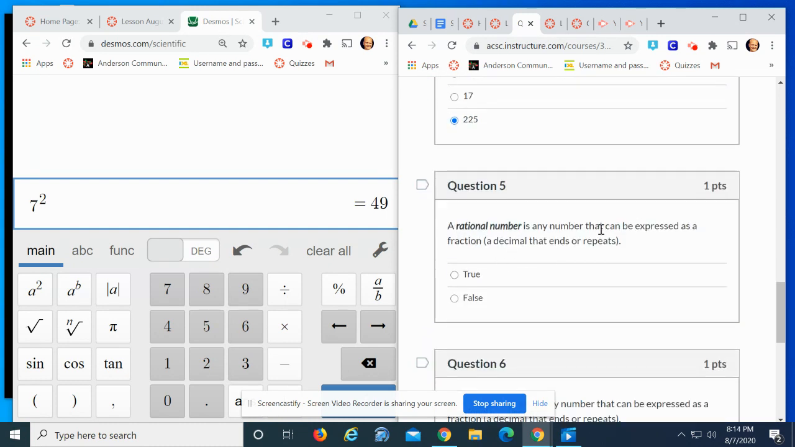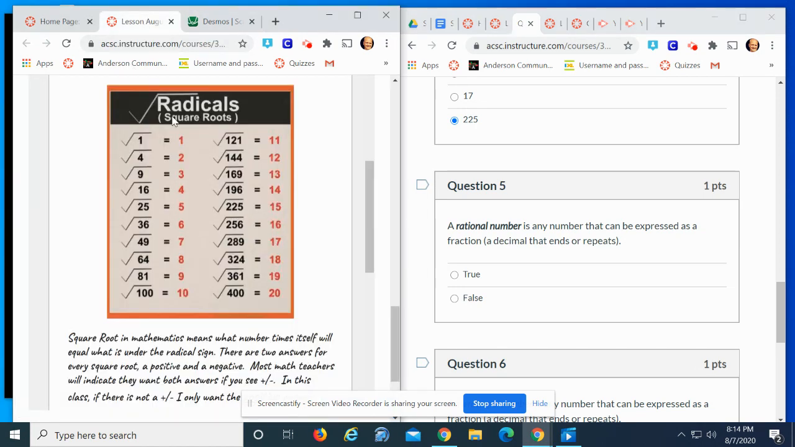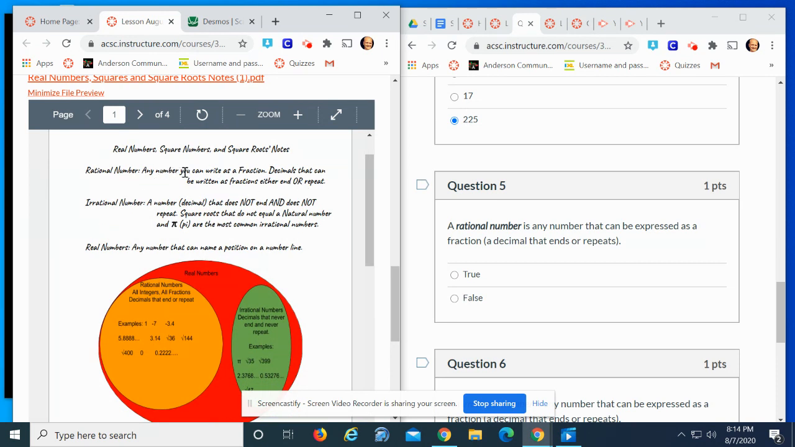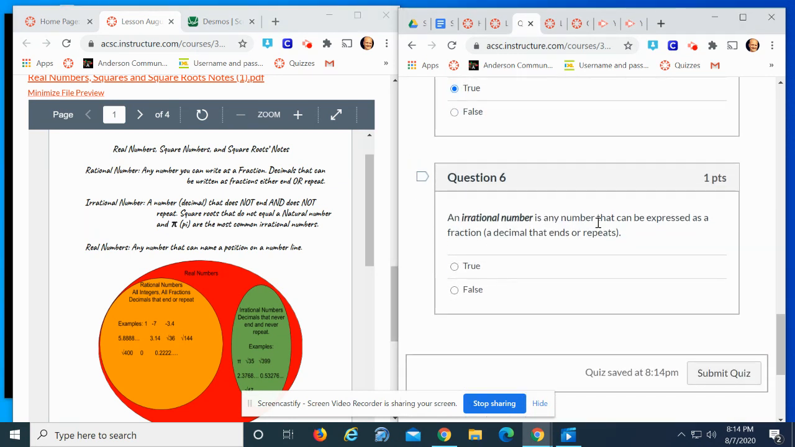A rational number can be expressed as a fraction, a decimal that ends or repeats. Now let's check this out. Let's go back to the definitions up here. A rational number can be written as a fraction. Decimals that can be written either have to end or repeat. So a rational number is any number that can be expressed as a fraction. It says it right there. That's true. An irrational number is any number that can be expressed as a fraction. Well, that can't be true. That's what a rational number is. So that has to be false.